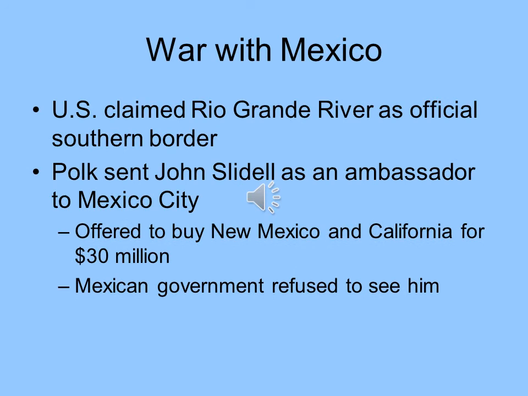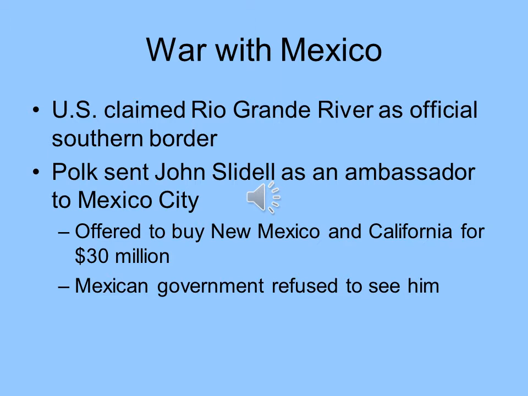Now, of course, Mexico was not too happy when Texas became part of the United States, and soon that led to war. Now, the U.S. claimed the Rio Grande River as the official southern border, and that's the current border that we have between Texas and Mexico today. President Polk sends an ambassador, John Slidell, to Mexico City, and he offers to buy New Mexico and California for $30 million at this point, because those are very, very valuable commodities that the United States wants.